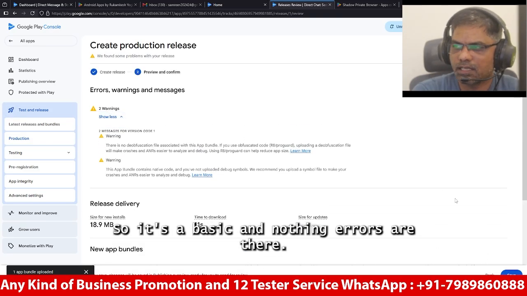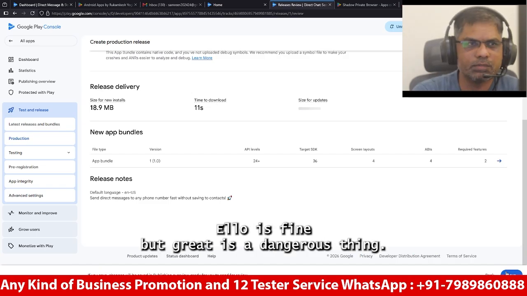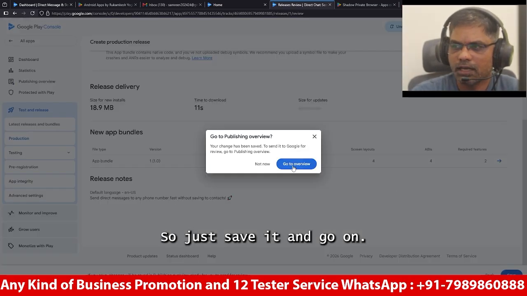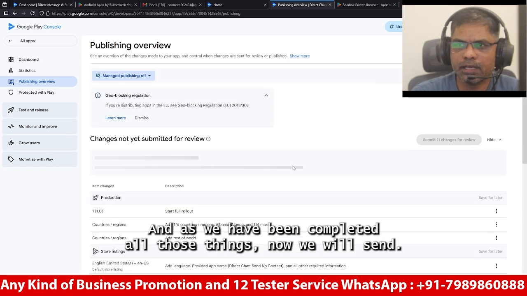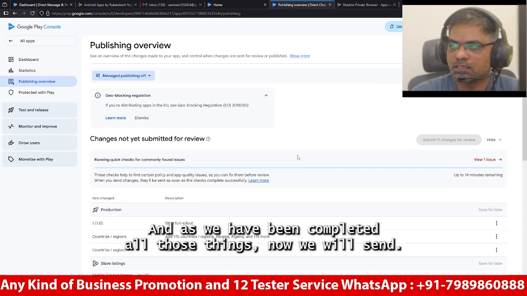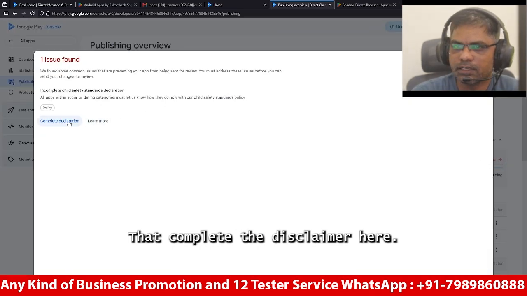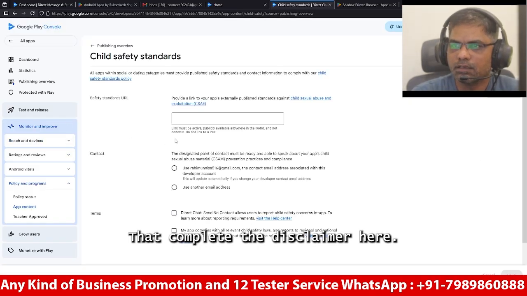So it's a basic error, nothing major. Yellow is fine, but red is a dangerous thing. So just save it and go to the overview. And as we have completed all those things, now we will send. Oh, okay, there is one error, so we have to click it, to complete the disclaimer here. Oh, okay, what is that?